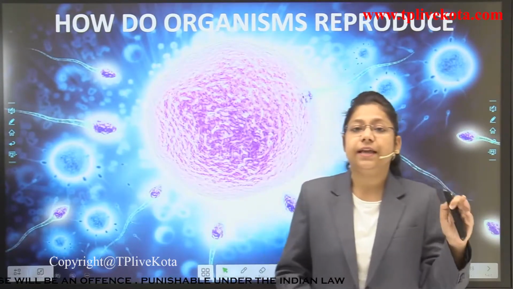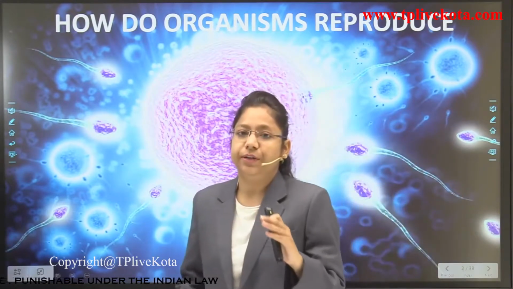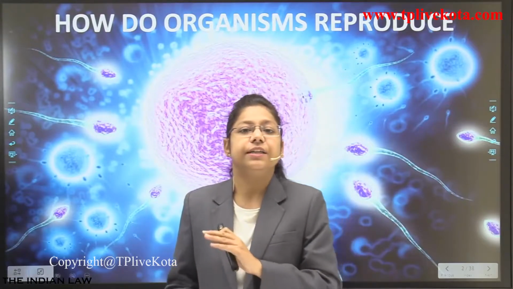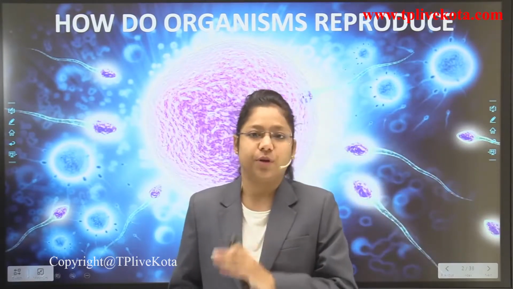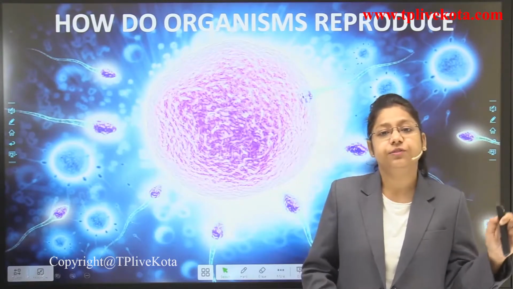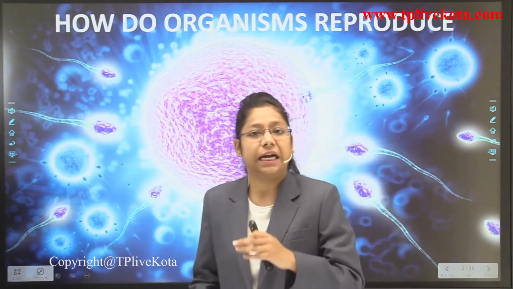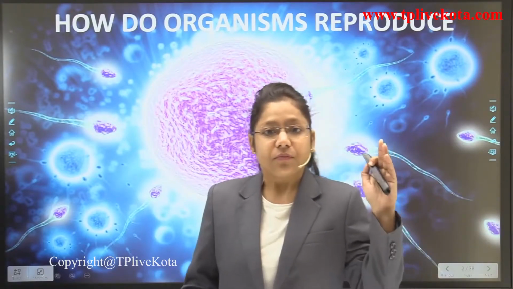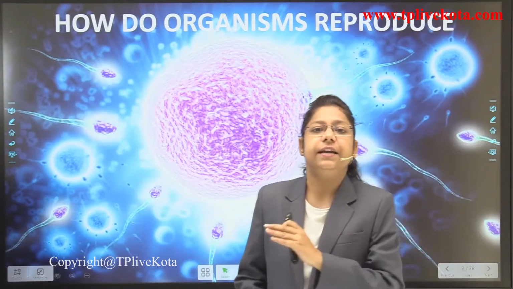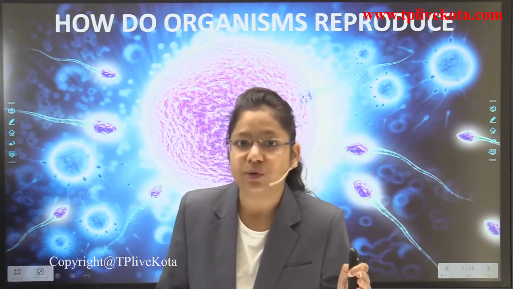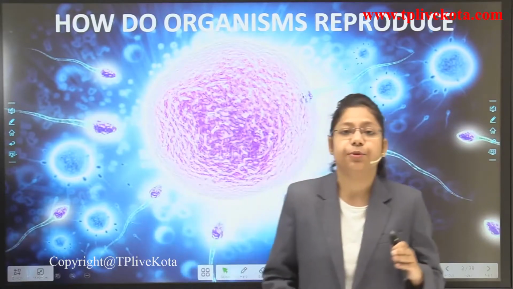They can survive without reproducing because it is not considered an essential life process, but it is necessary because the offsprings that will be produced will continue the genetic hereditary information. The genetic hereditary information will be continued because of reproduction.